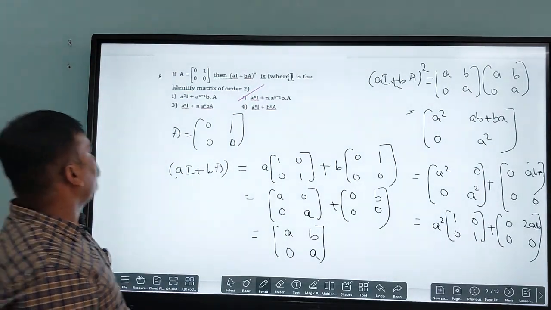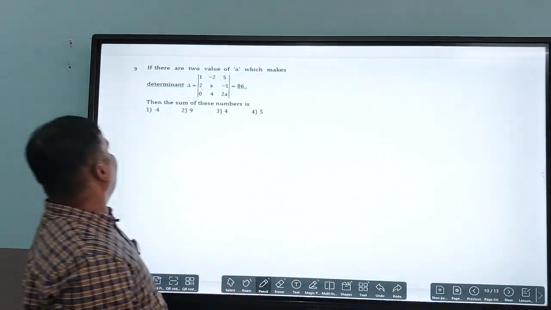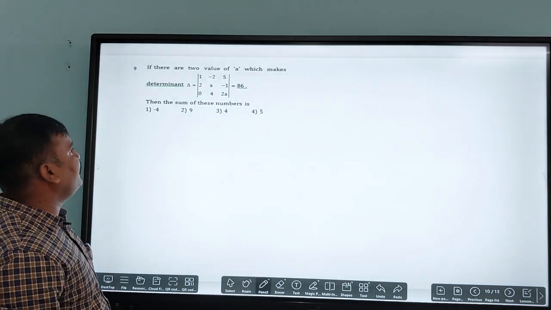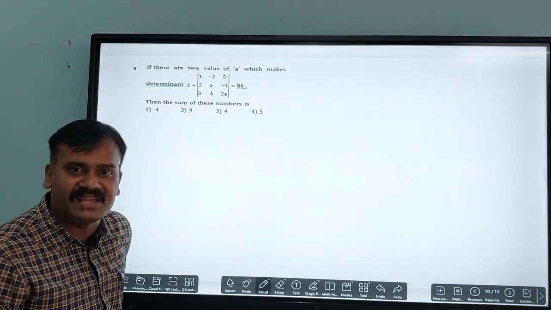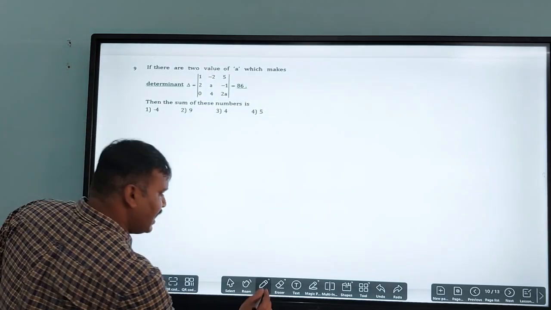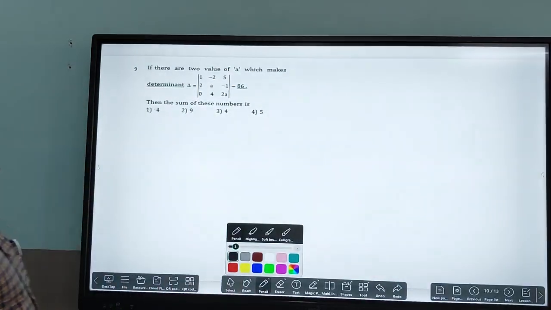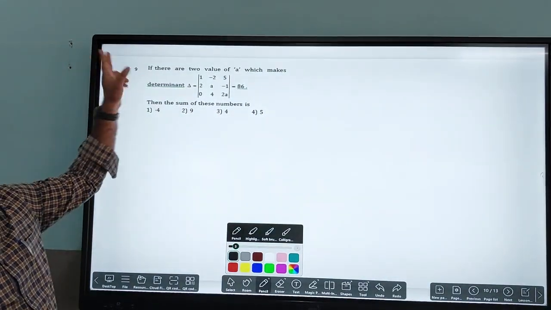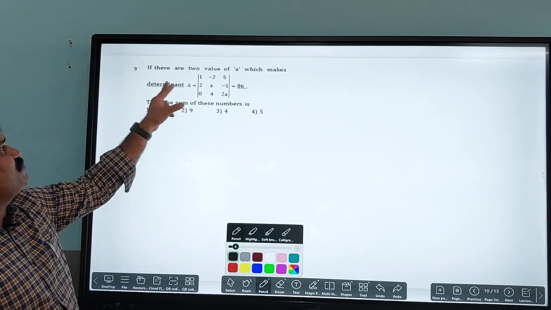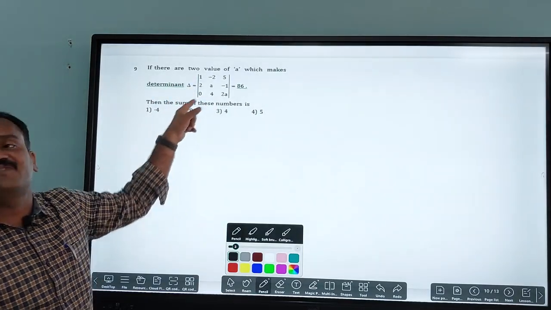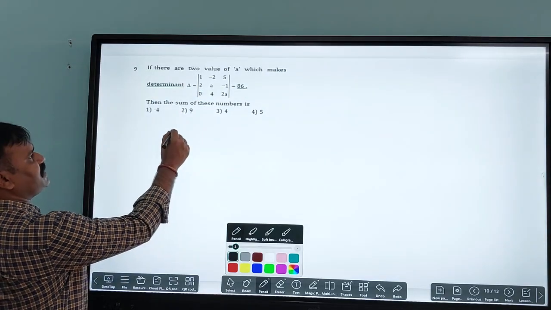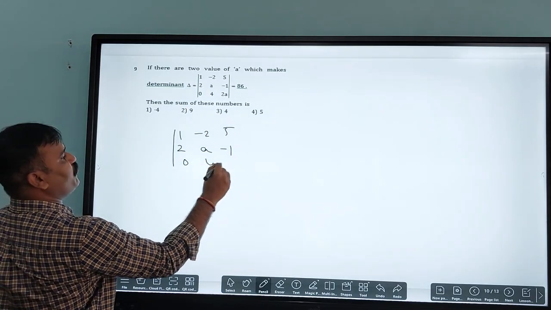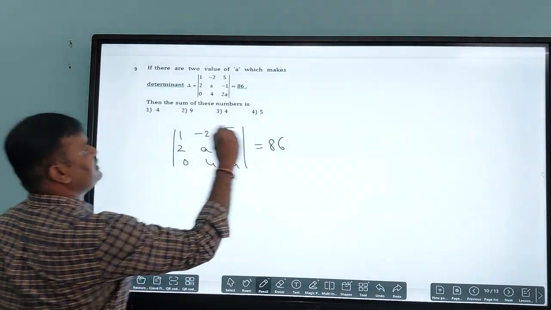And next move to the next question here, 9th question. If there are two values of a which makes the determinant, then the sum of these numbers is. Now what is the value of a here? There are two values of a, it's nothing but they are the roots of the equation. They given the determinant here. What is the determinant they given? 1 minus 2 5, 2a minus 1 0, 4 2a, is equal to 86.